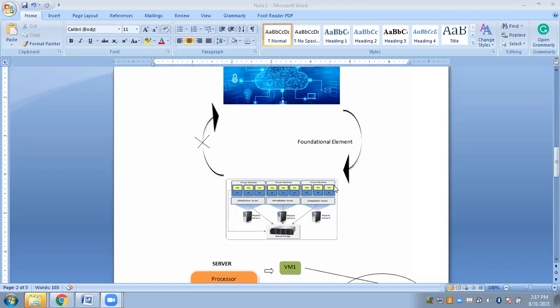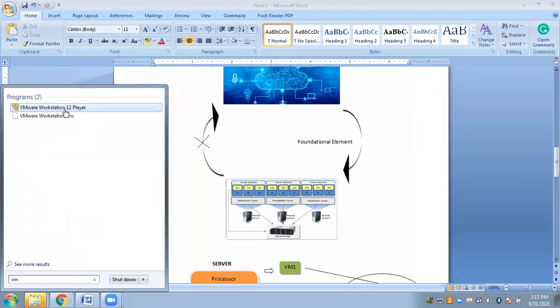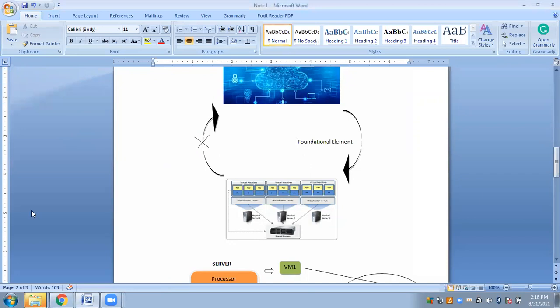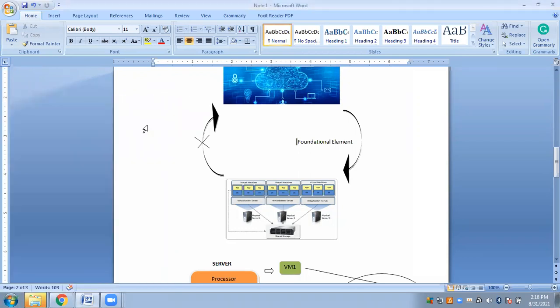यहाँ पे भी मेरा VMware है. If you want to see, I have it installed. See, if you can see here, I have this VMware Workstation 12 Player. So this is the VMware that I use. This is not the hypervisor, this is my virtual machine application that I can use to create virtual machines. So VMware use करके मैं अपने system में ही virtual machines create कर सकती हूँ. और यहाँ पे मैं virtual machines create कर रही हूँ मतलब क्या? मैं virtual environment create कर रही हूँ यहाँ पे.